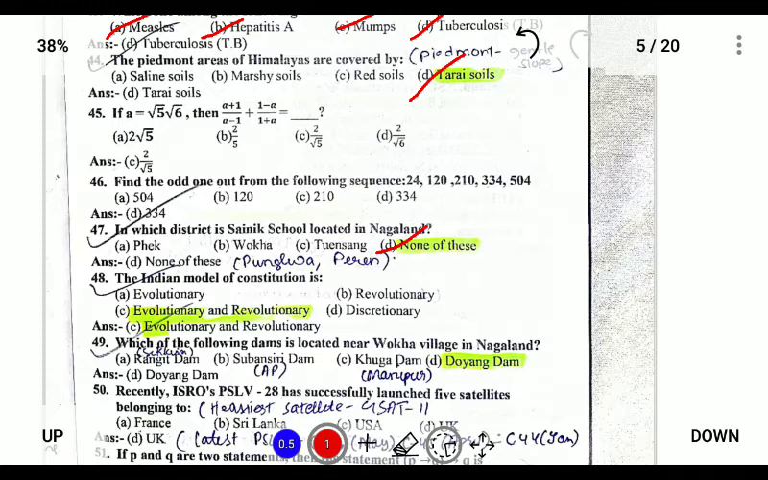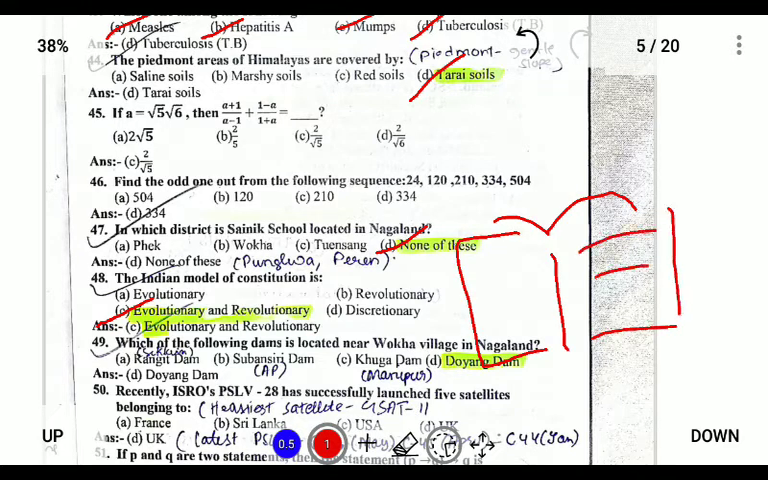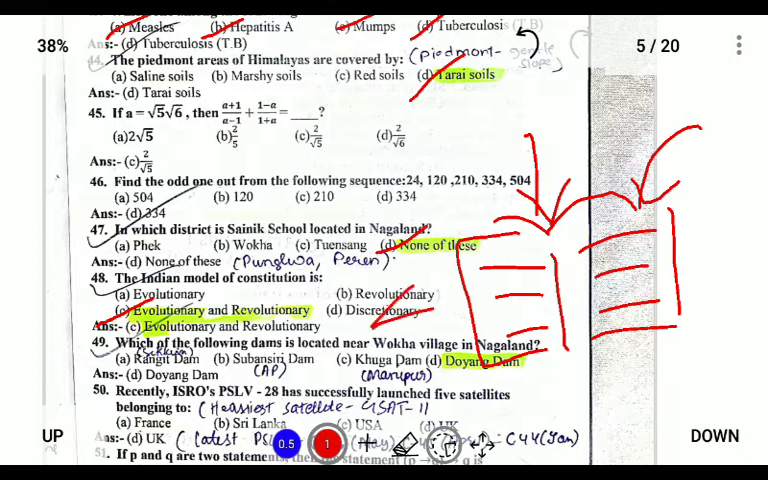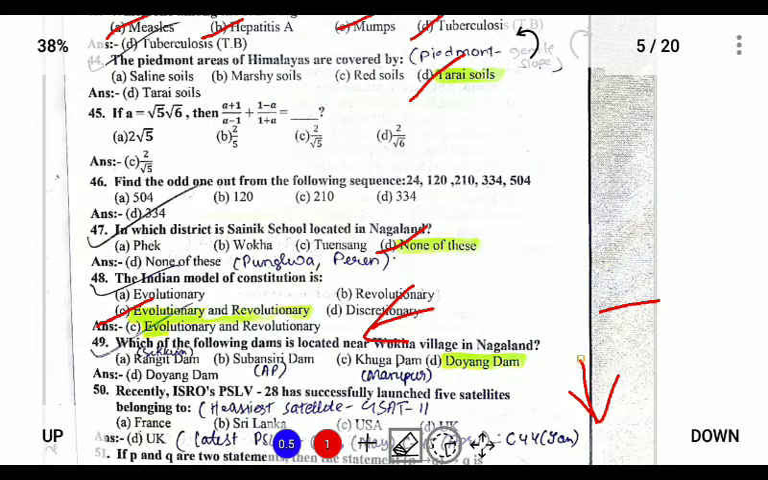The Indian model of constitution is evolutionary and revolutionary. We know that the Indian constitution is a living book. So what do we mean by a living book? It means that the legislators can make corrections to the book, can add new editions, and can remove editions, and it is like a living entity. So with respect to this, the Indian constitution is also known as revolutionary and evolutionary.